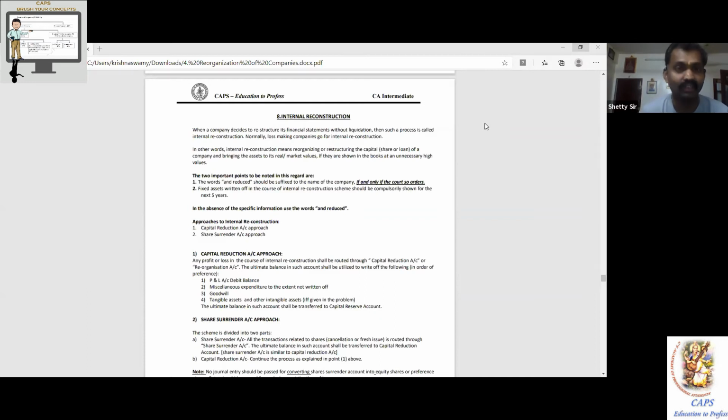On the left-hand side, you are saying you are having a negative balance in the P&L. On the asset side only you say P&L account debit balance, but I have goodwill. How can a loss-making company have goodwill here? Technically, continuously. The initial period is fine. See, there are some exceptions to that, like startup companies, etc. Fine. But in general discussion, if you are a loss-making company, how can you have goodwill? It is like an oxymoron.